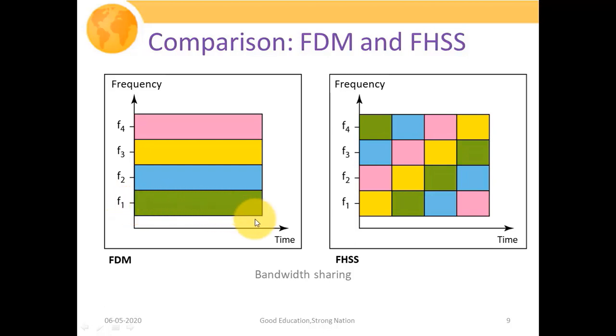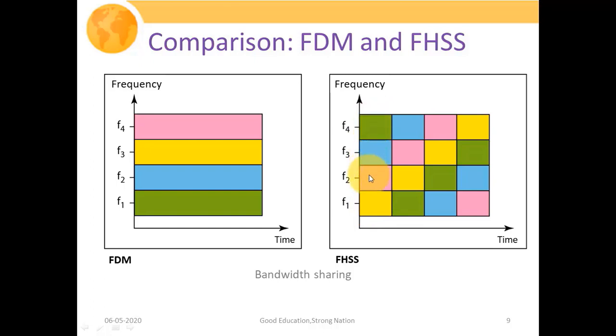So in contrast with FDM, what we are actually doing in our FHSS system is, here also we are dividing the complete frequency spectrum band, but here we are not restricting any user to only a single frequency band. Obviously it can use any frequency band, provided it does not produce any interference to the transmission of other users.